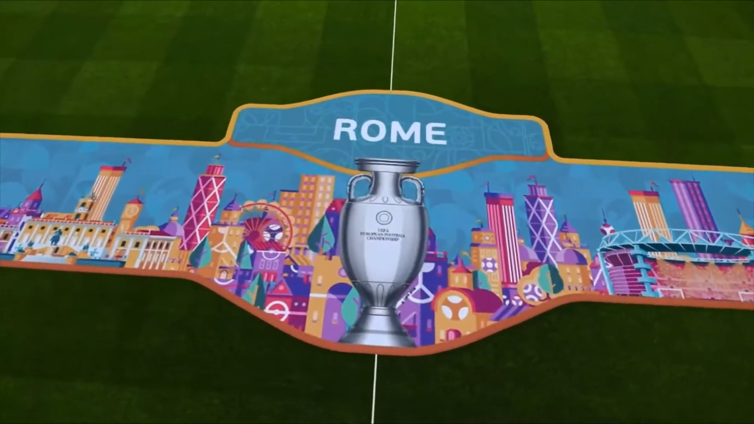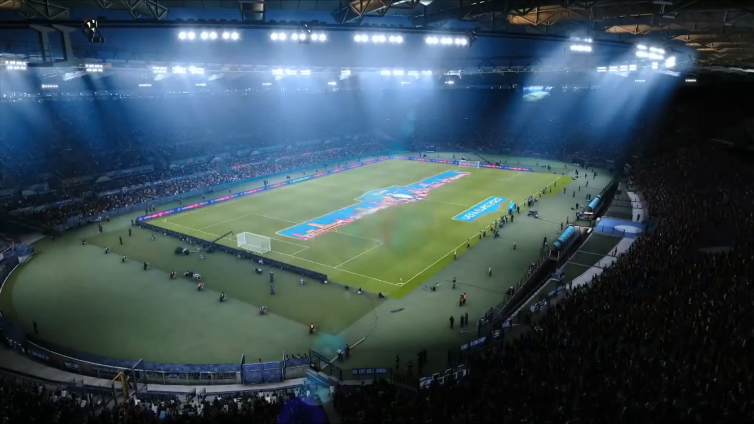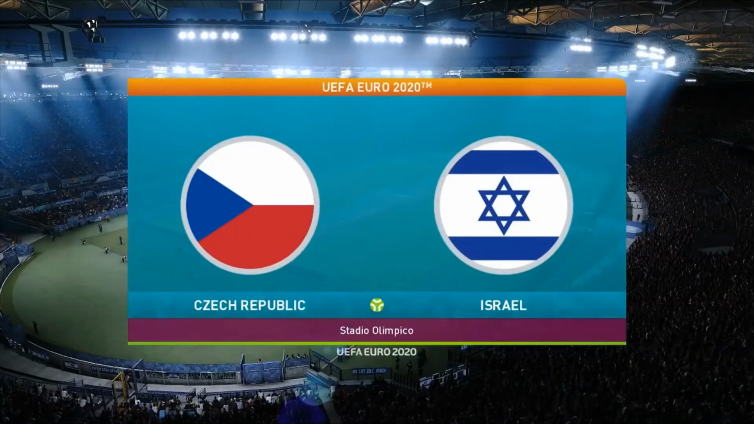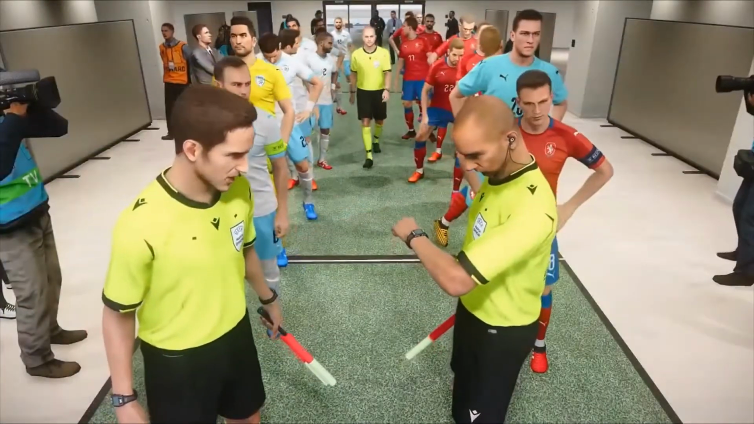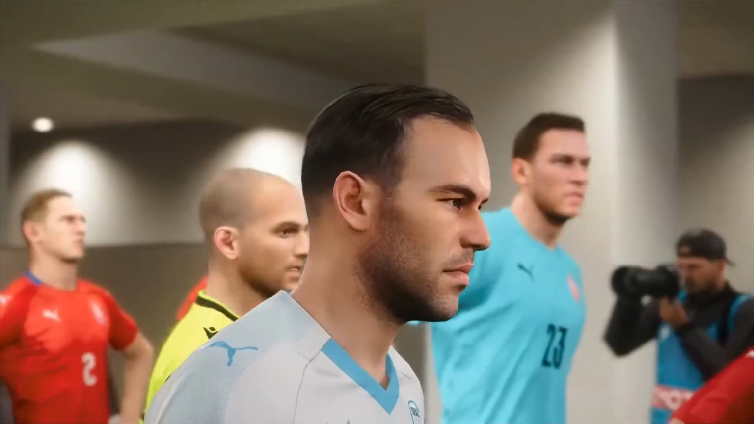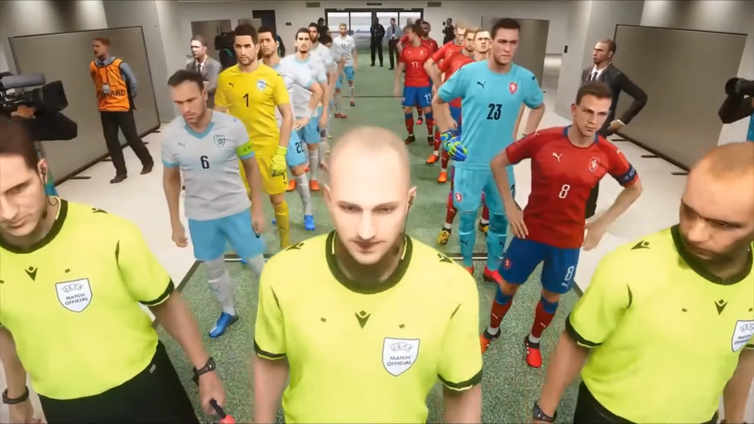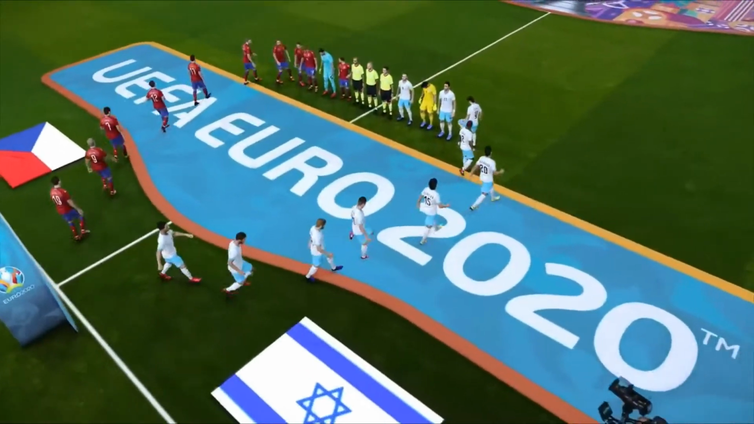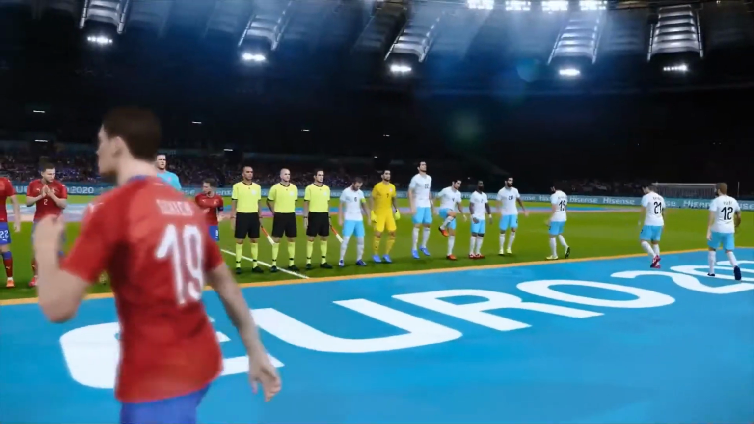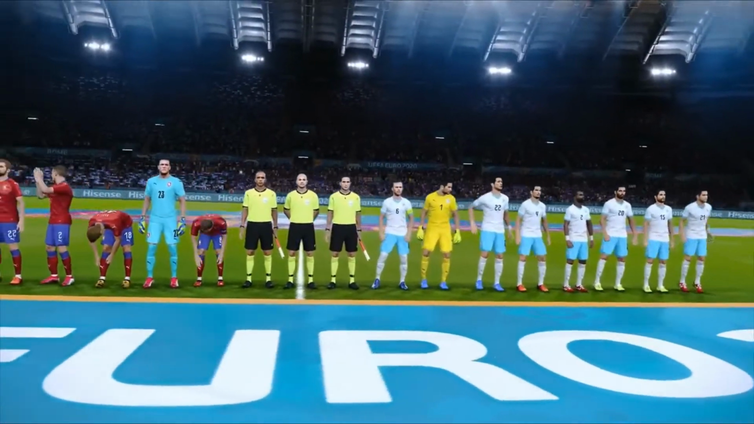Well, welcome along to Rome for today's fixture between the Czech Republic and the Israelis. Of course, we saw yesterday in Group D that both of these sides watched on as England lost to Croatia. Now these teams have a major opportunity to go one ahead of England. Well, even 3 points ahead of England, of course, if they can win this game.